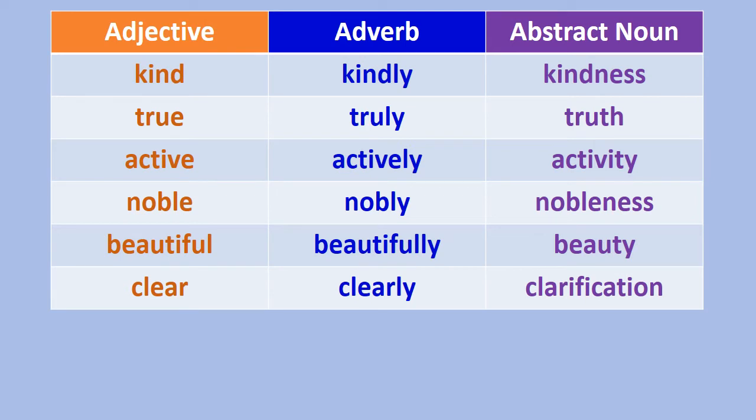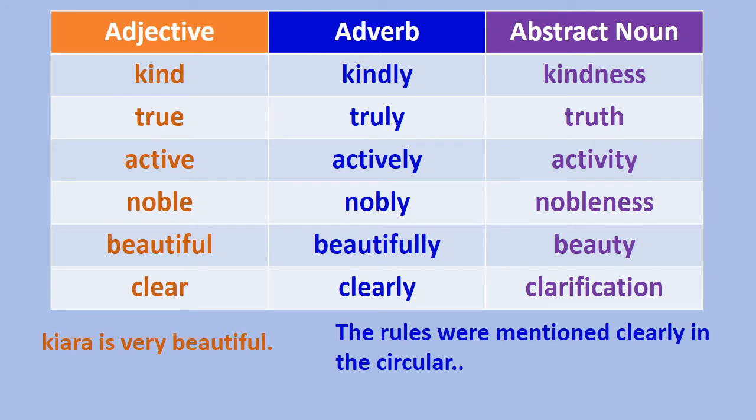Say we take beautiful. And the sentence we can make is, Kiara is very beautiful. Most of you will agree with me that Kiara is beautiful. Now, how is Kiara beautiful? So, it is describing Kiara. So, it is an adjective. Next word we will take clearly, and we put clearly in a sentence. The rules were mentioned clearly in the circular. How were they mentioned? Clearly. So, clearly here is an adverb.